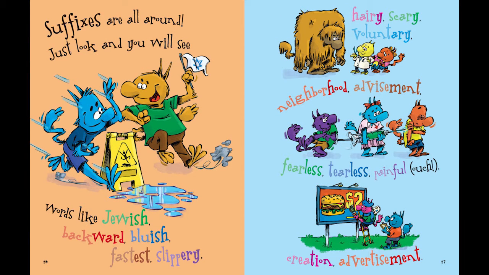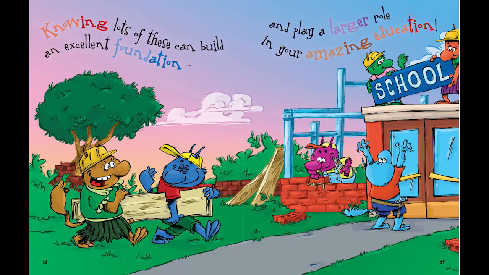Just look and you will see words like Jewish, backward, bluish, fastest, slippery, hairy, scary, voluntary, neighborhood, advisement, fearless, tearless, painful, ouch, creation, advertisement.